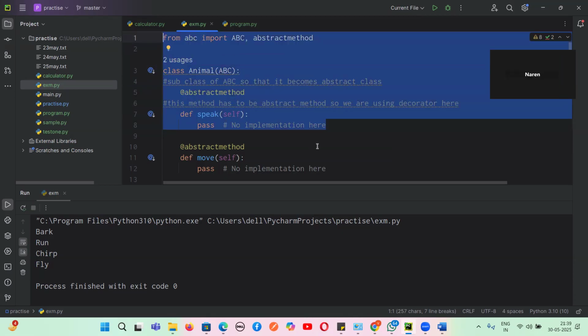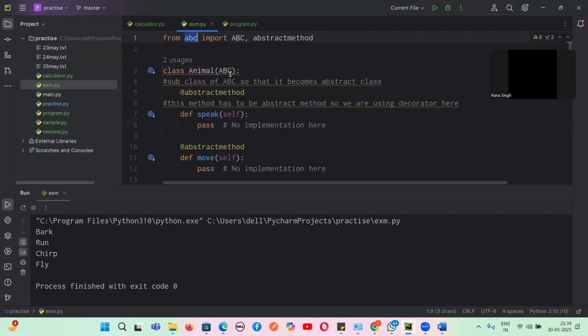Any doubt? So where do you define ABC, small abc? This is already Python inbuilt, okay? We don't have to define this ABC. This is already there for abstraction; Python has already given us the abc module. We don't have to define abc. It is already there. Tell me, Mukesh. No doubt, sir.